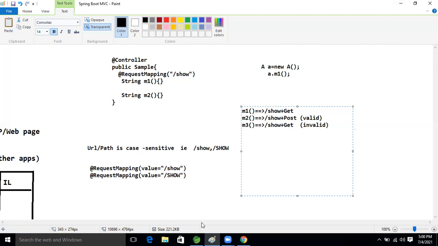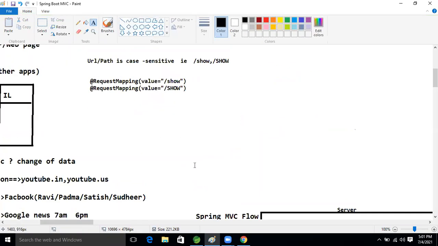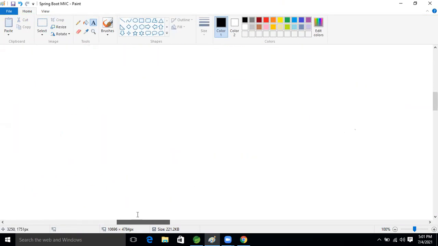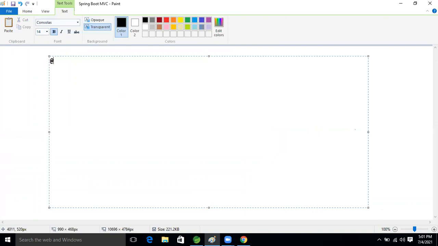Okay, next one, let's understand what this is. I'm taking a controller class, say class Sample, and inside that I'm taking @RequestMapping with a slash so.